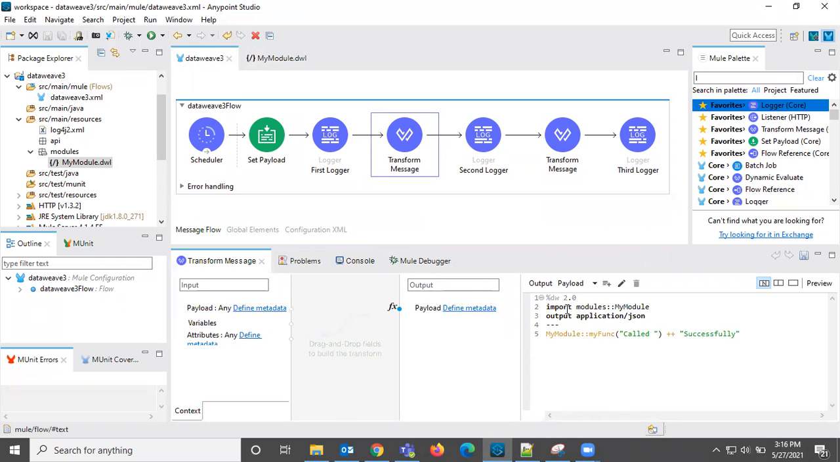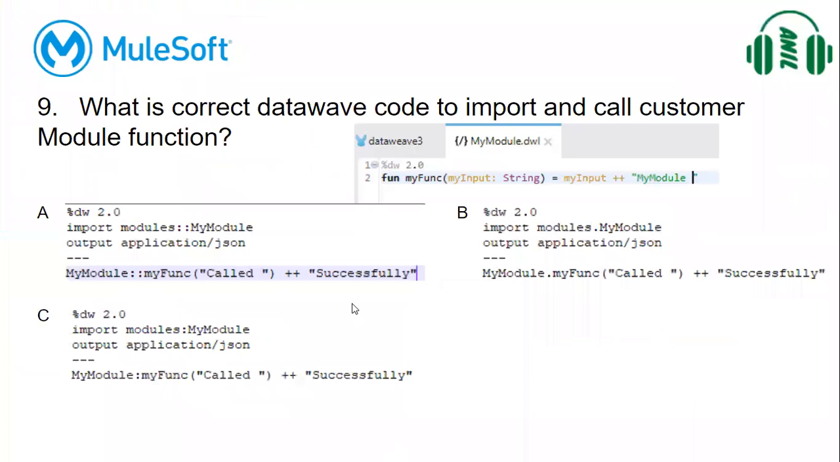See here, when we are importing, observe this, import modules, this is default. We need to give 2 colons, and then we need to give our module name. 2 colons, don't forget that. And then when we call a function, we also need to use 2 colons. Okay, so let us look into our options.